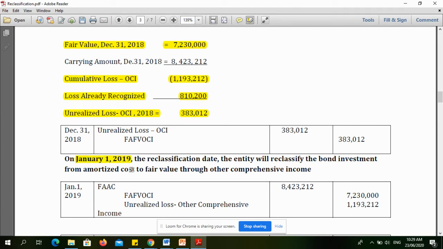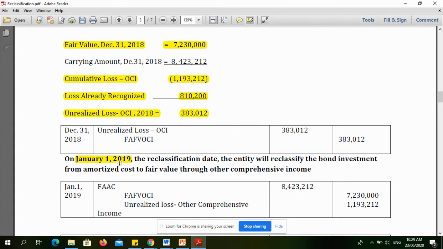2019. Again, reclassification date is the first day of the first reporting period following the change in business model that results in an entity reclassifying financial assets. Napapansin nyo, ang company nag-change siya ng business model during December 31, 2018.